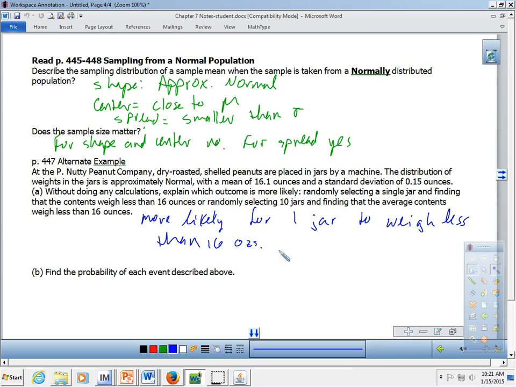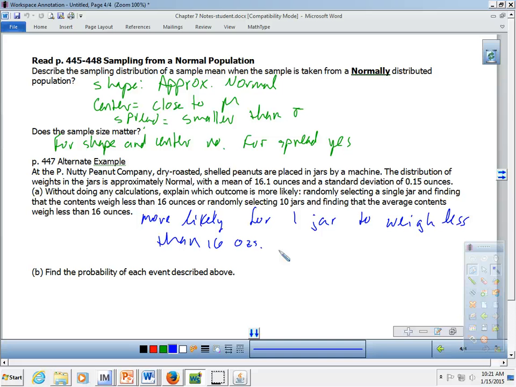Okay? If we're pulling from a population whose average weight is 16.1 ounces and standard deviation is 0.15, then again, the more information we get, the less variability that we have.